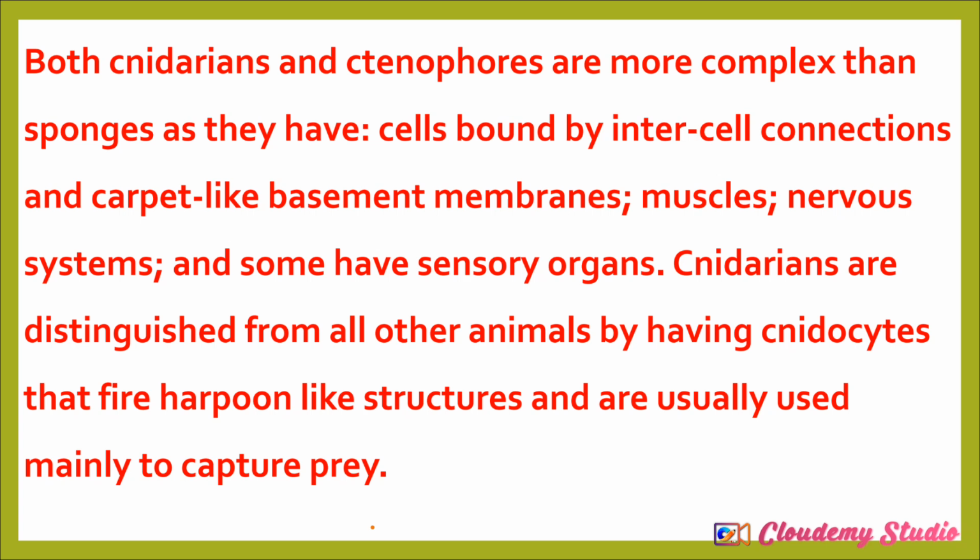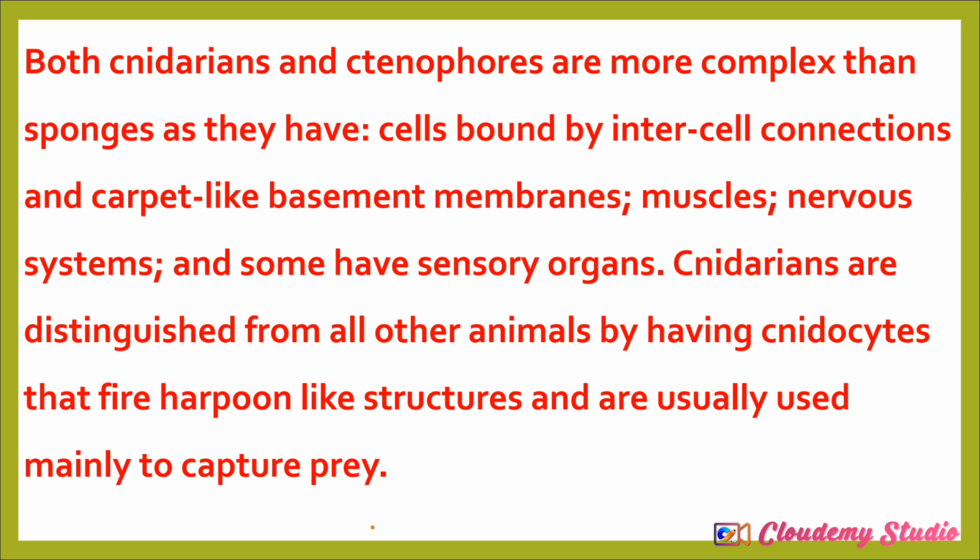Both Cnidarians and Ctenophorans are more complex than sponges, as I've mentioned, as they have cells bound by intercellular connections and a carpet-like basement membrane, muscles, nervous systems, and sensory organs. Cnidarians are distinguished from other animals by having cnidocytes that fire a harpoon-like structure, usually used mainly to capture prey.